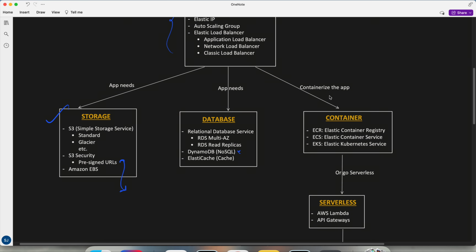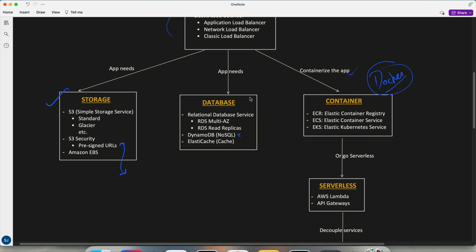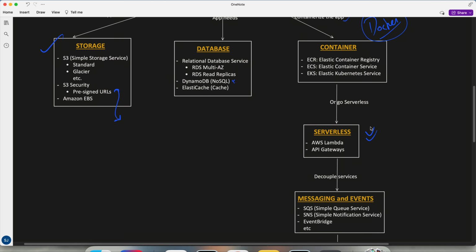Okay, then we have containerizing the app, and here I will include Docker too. When we reach here, I will take a couple of videos to cover Docker, and then ECR, ECS, EKS, so that we can connect the dots properly. So Docker I will also cover as part of this itself. Also important is serverless, where I would cover AWS Lambda.